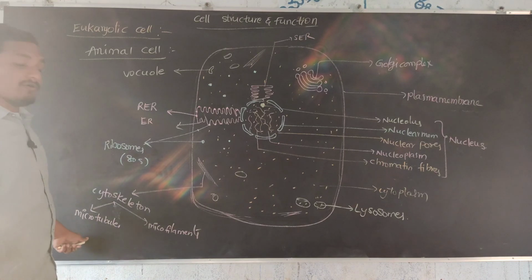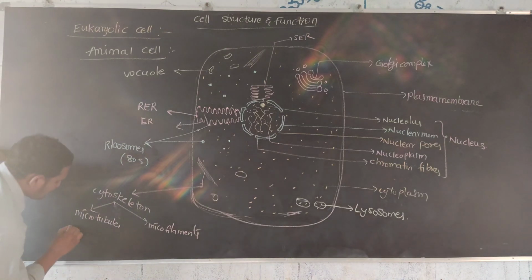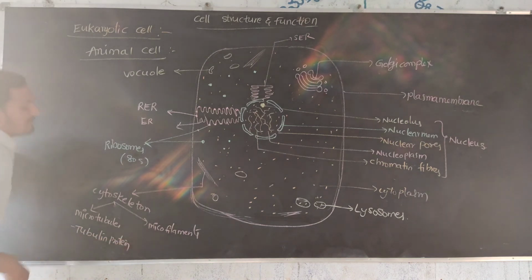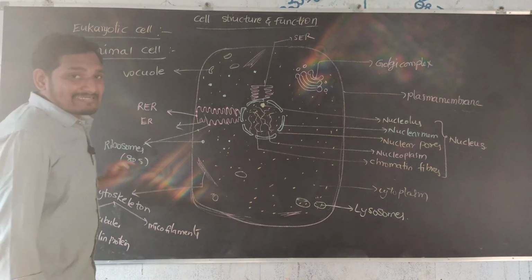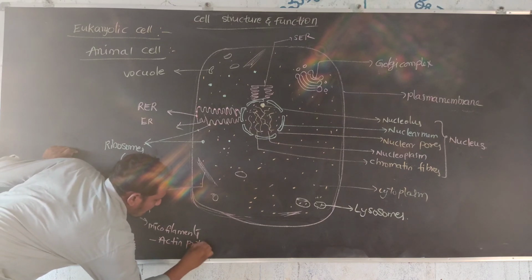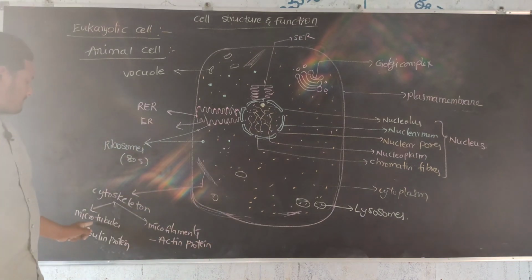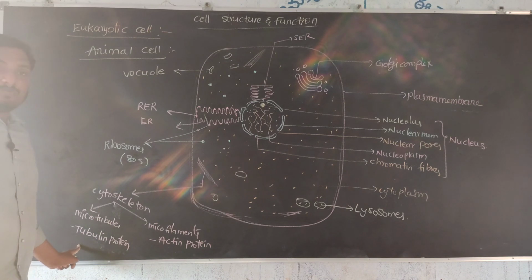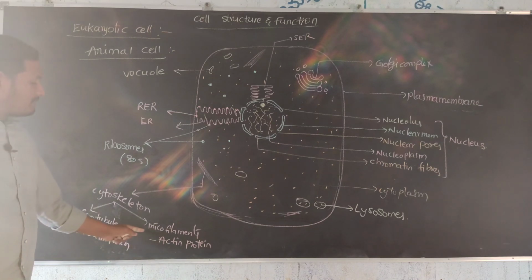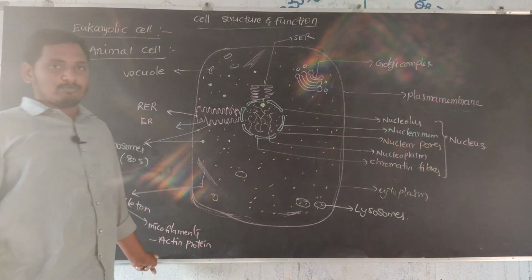Microtubules are mainly made up of tubulin protein, and microfilaments are made up of actin protein. Microtubules are hollow, tube-like, rod-like structures.